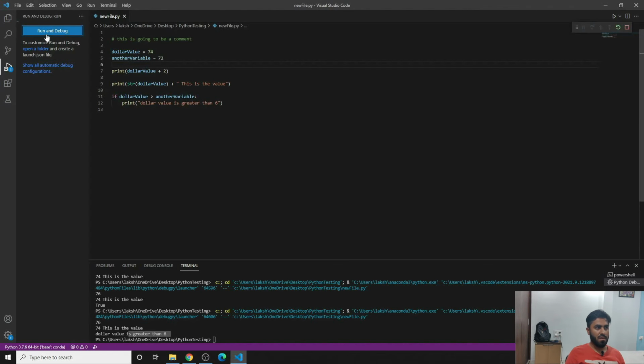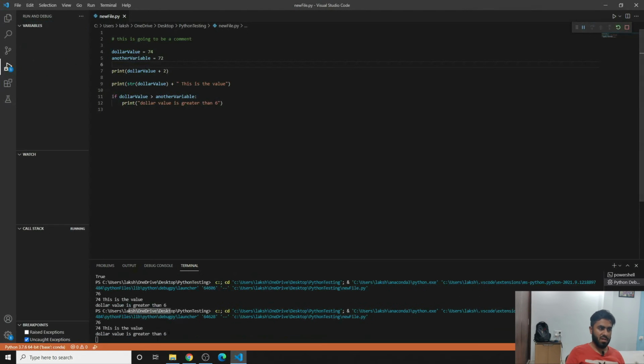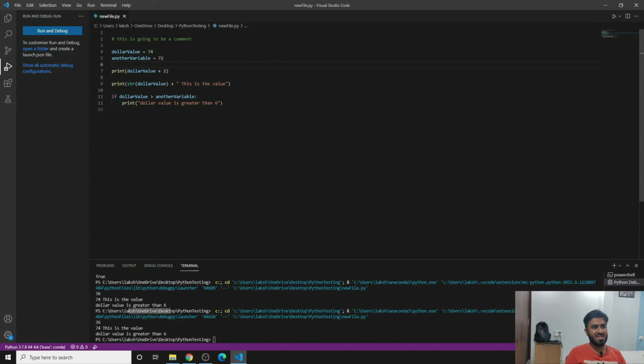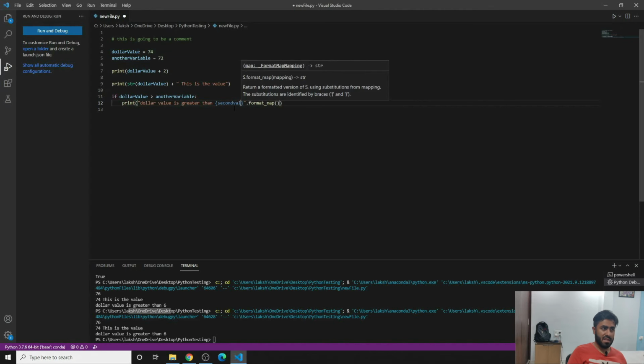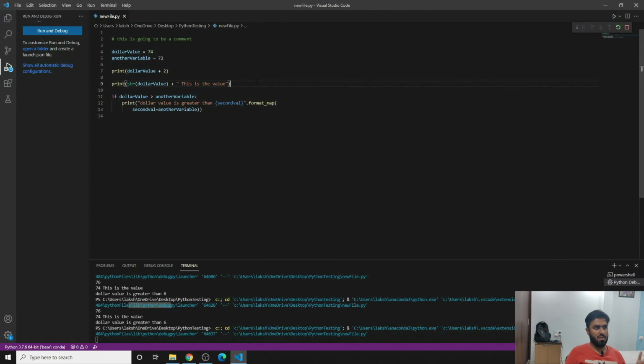So if you run it, you'll see it says it's greater than value 6 because we have written 6 here. We can of course change it using a format function and write here second val, and then close it, and then write format here and say that second val equals another variable.